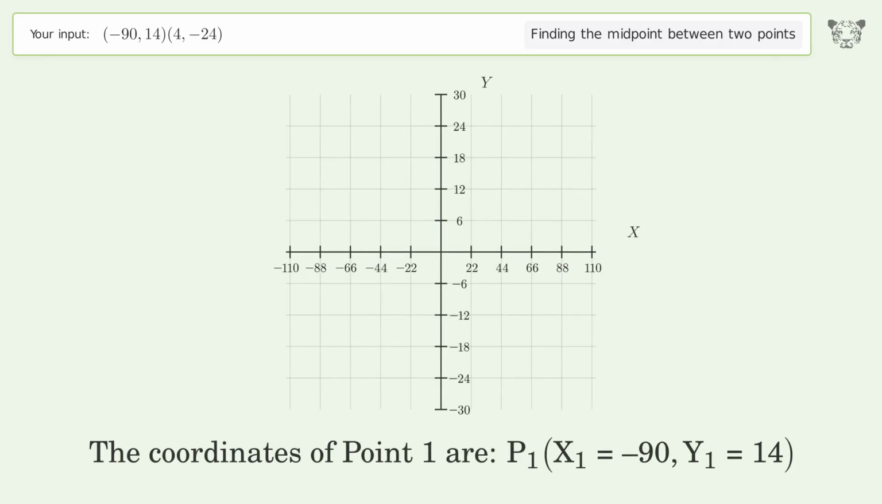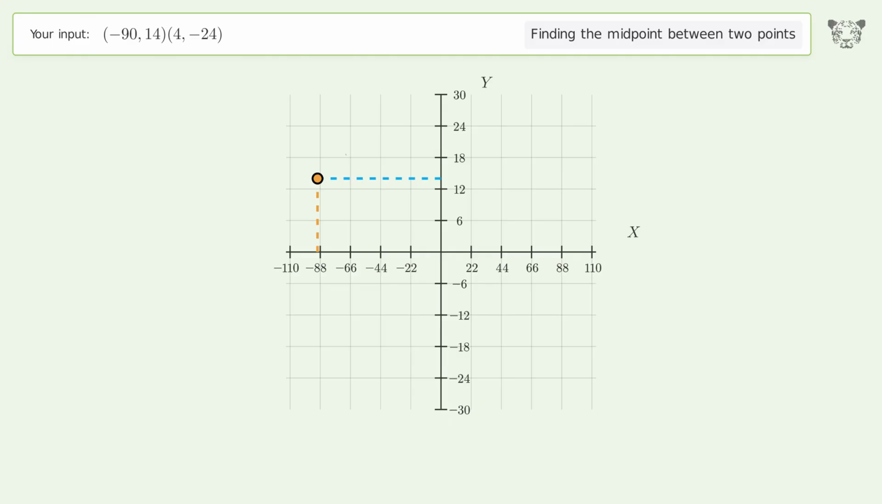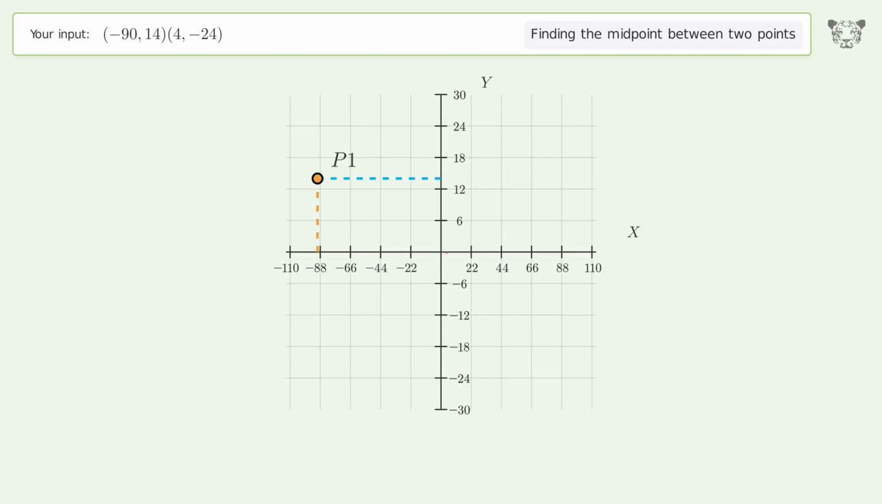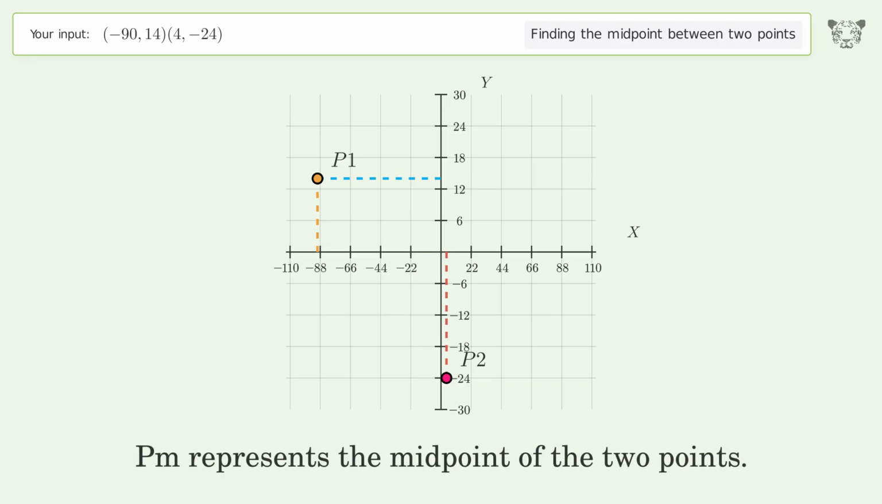The coordinates of point 1 are, x1 equals -90, y1 equals 14. The coordinates of point 2 are, x2 equals 4, y2 equals -24. PM represents the midpoint of the 2 points.